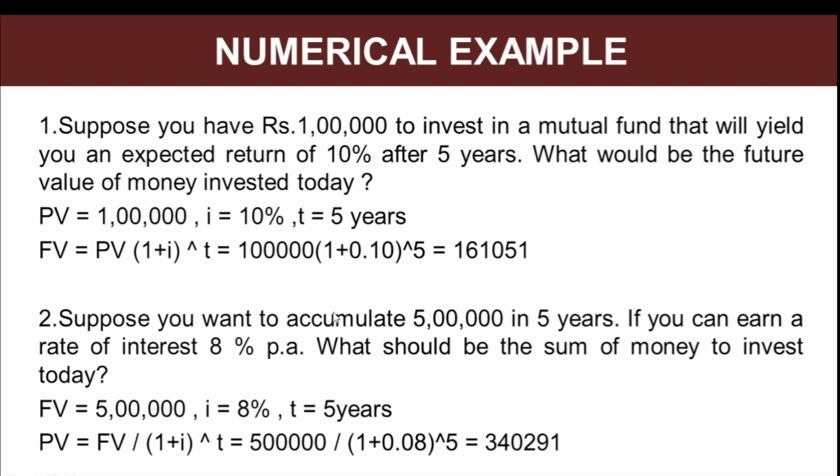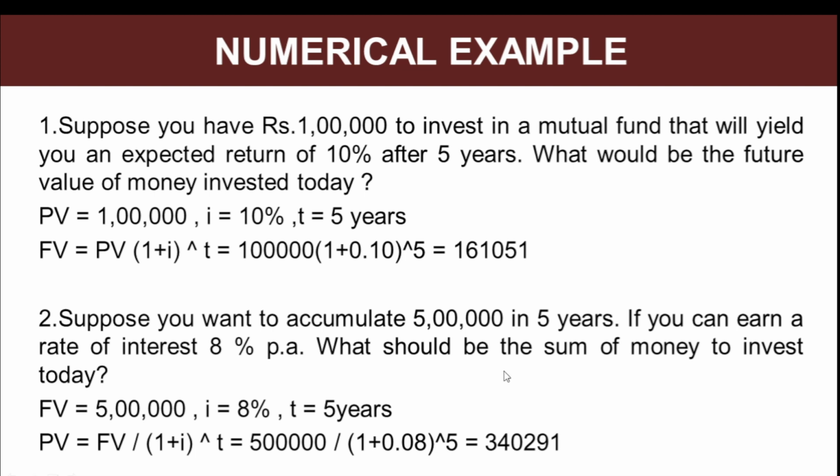Same way, if you want to calculate the present value, let's take this example. You want to accumulate 5 lakh in 5 years. So you have this future goal in your mind that you want 5 lakh rupees with you in 5 years of time. If you can earn a rate of interest of 8%, now you know that you have a very good fund in your mind, and you know that you would get approximately 8% per annum interest by investing in that fund.